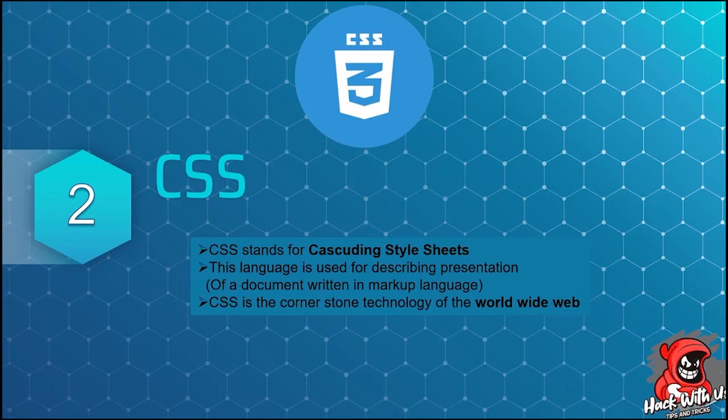CSS is designed to enable the separation of presentation and content, including layout, colors, and fonts. This separation can improve content accessibility, provide more flexibility and control in the specification of presentation characteristics. It is mainly used for the decoration of our HTML by adding the CSS properties like padding, margin, border.